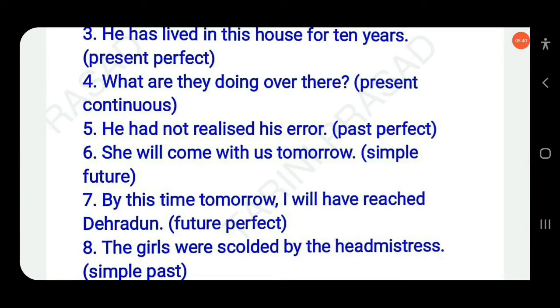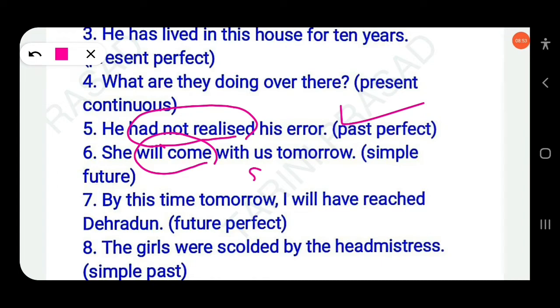Okay, then next here, he had not realized his error. So this is past perfect, negative structure. Then next, she will come with us tomorrow. So here this is simple future: shall or will plus v1.